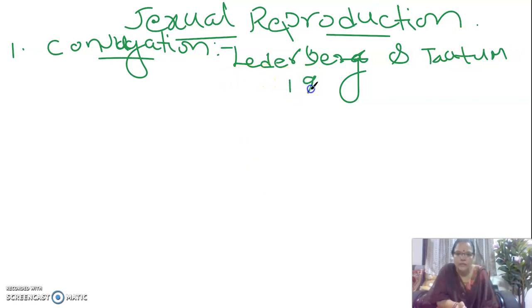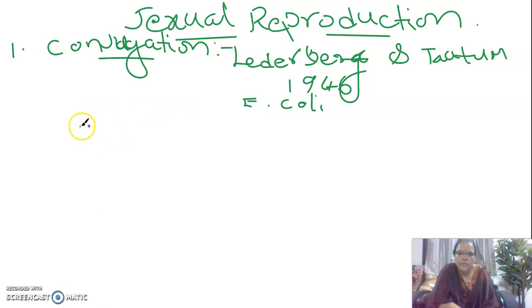In the year 1946, in a bacterium called E. coli, that is Escherichia coli, Lederberg and Totem discovered the process of conjugation. So what is conjugation and what does conjugation involve?